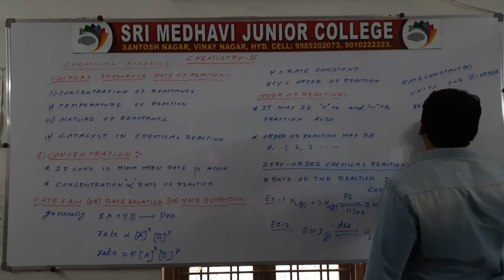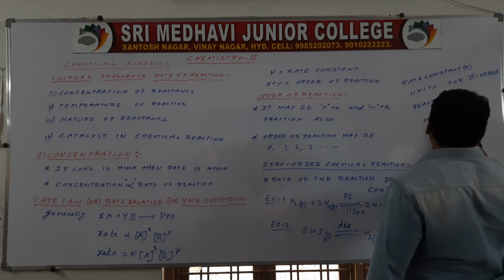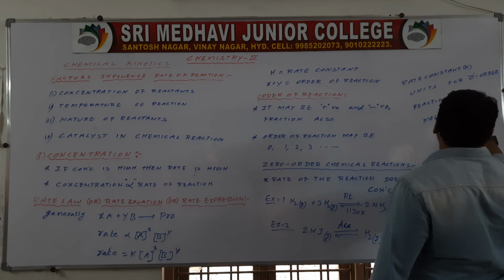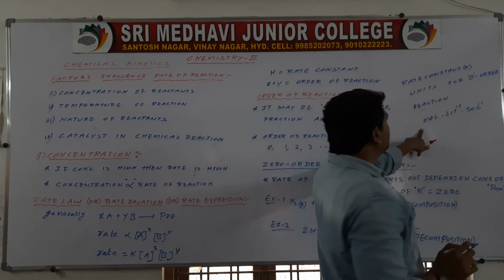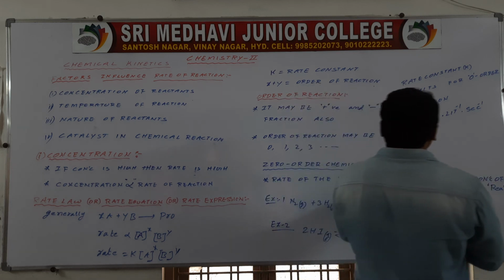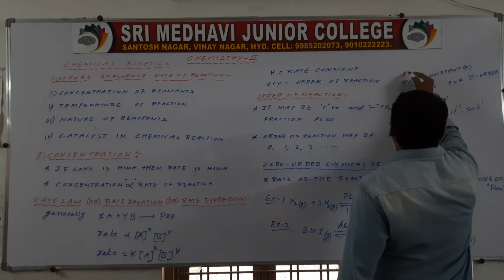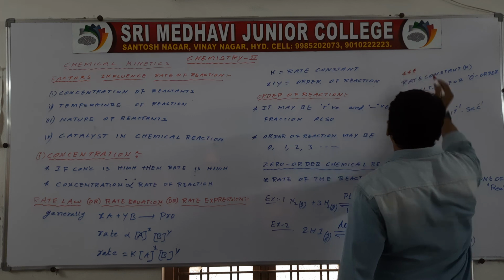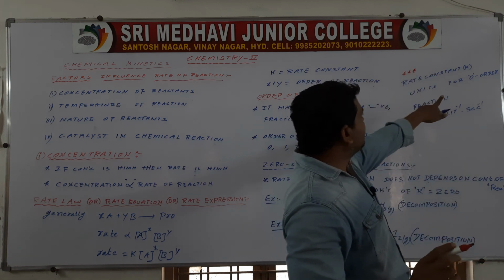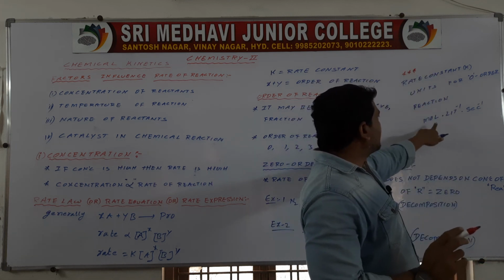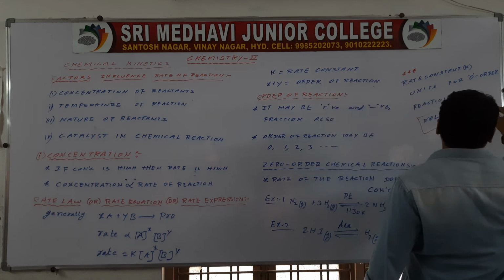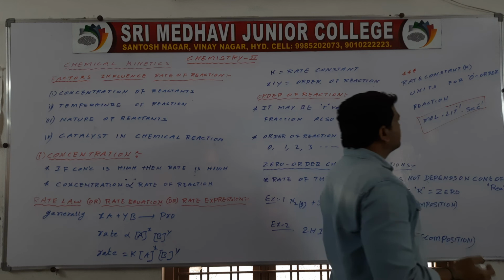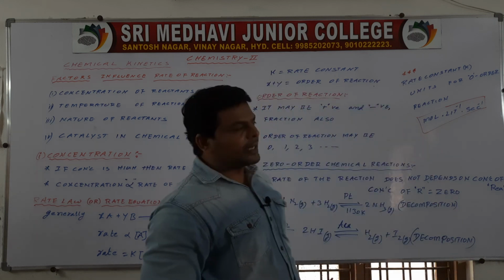Okay, this is nothing but mole per liter per second, that is mol L inverse s inverse. So these are important. This is for MSET. Okay, rate constant units for zero order reaction: moles, liter inverse, second inverse.